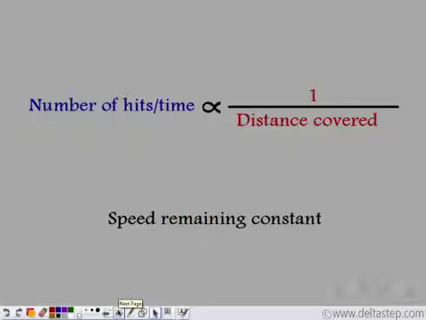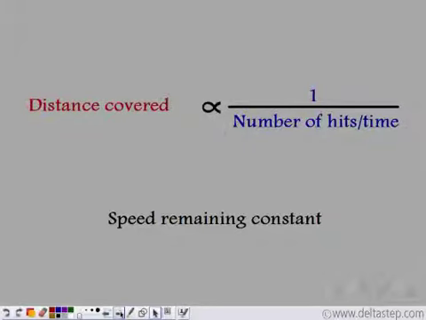If the distance he had to cover is less, the number of hits per unit time increases. And if the distance he had to cover is more, the number of hits per unit time decreases, if the speed of the person remains constant. Similarly, distance covered is inversely proportional to the number of hits per unit time. This means greater the number of hits per unit time, lesser is the distance covered. So this also is the case when the speed remains constant.